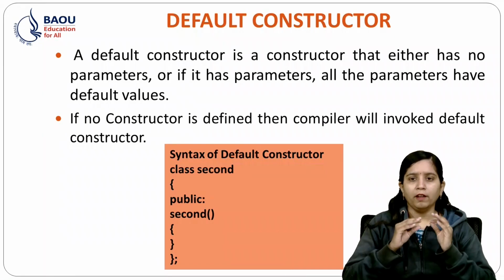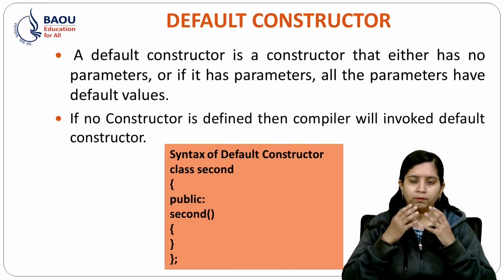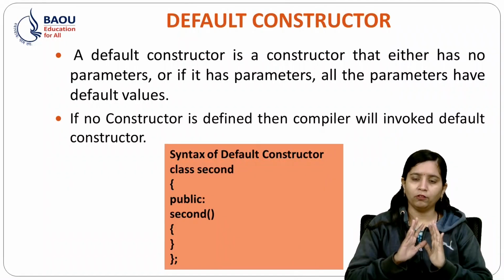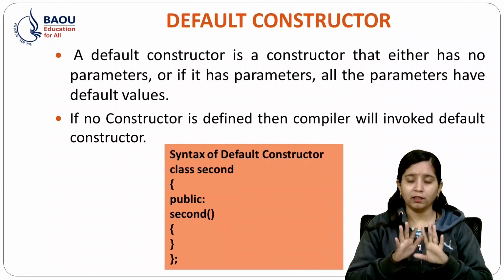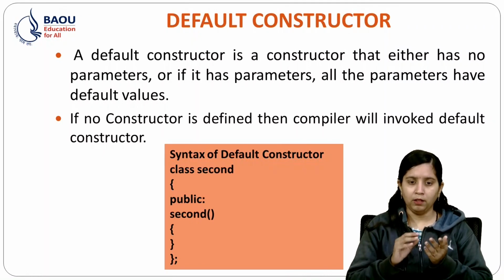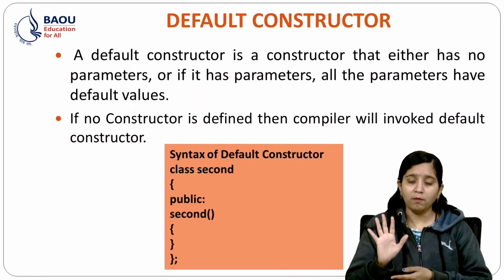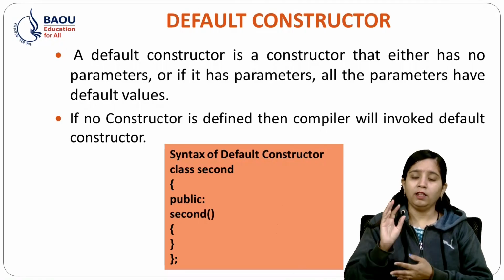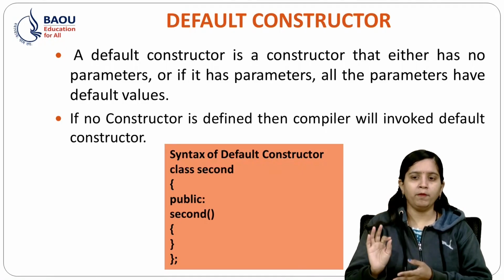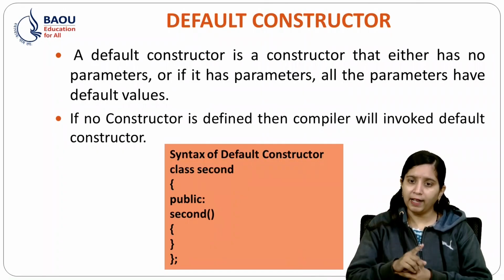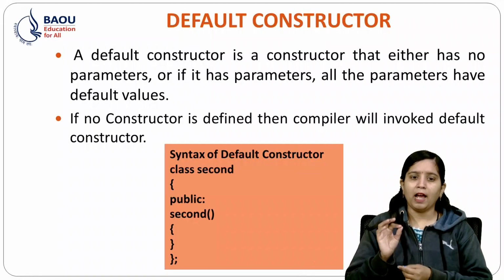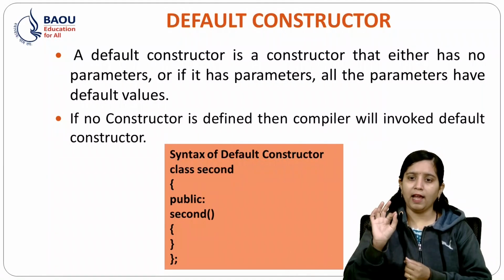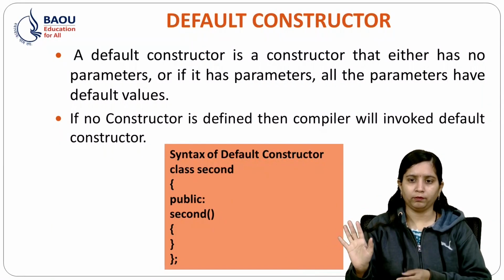So if I want my object to have, for example, int a equal to 5, where a is my data member, then whenever I create my object, the value of a should be 5. So what should I do? I will declare one default constructor, in which I set x equal to 5.